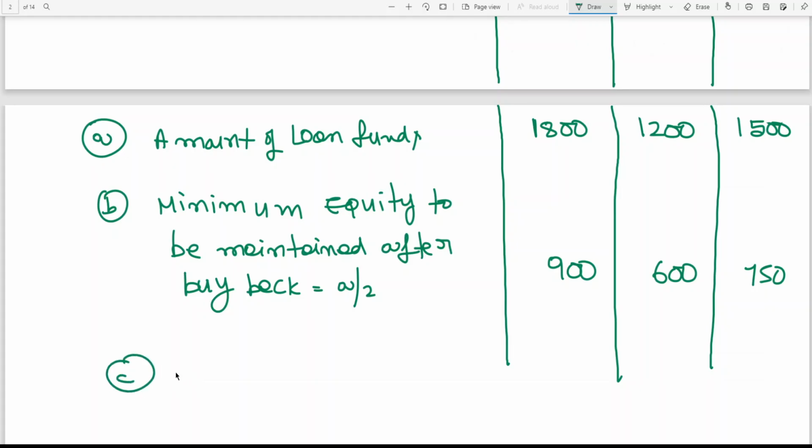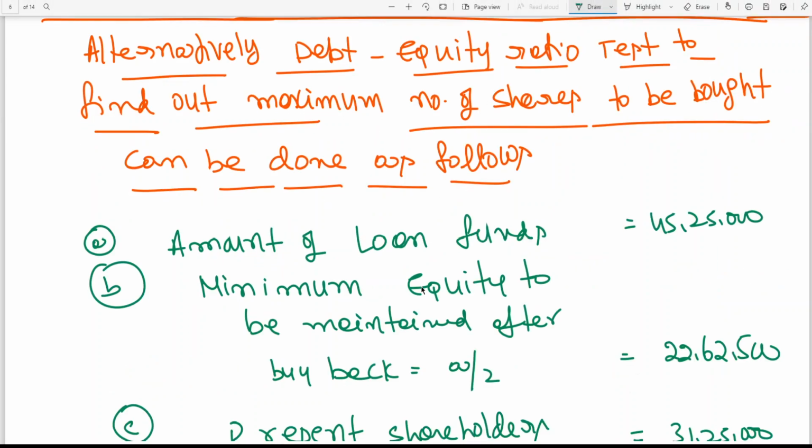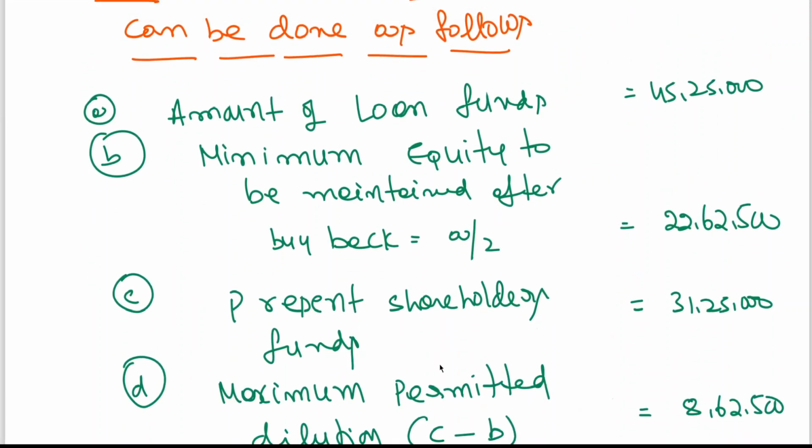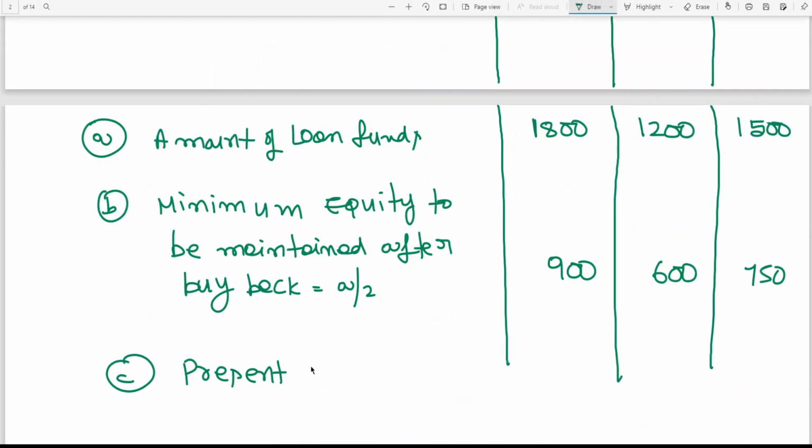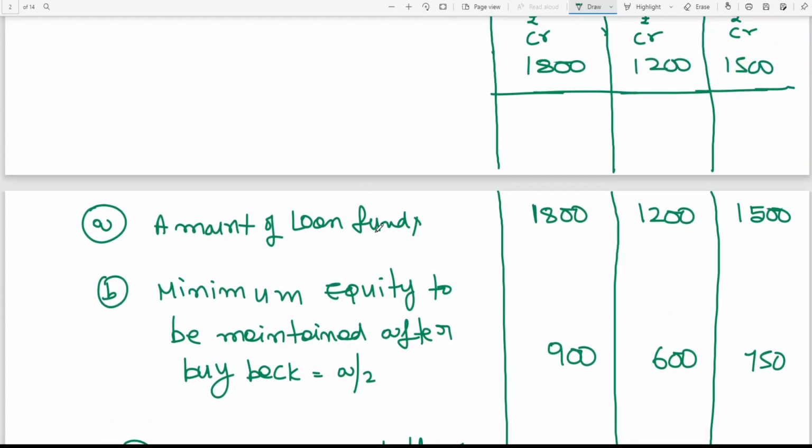Then C. This is what we did last class. Present shareholders funds, equity shares I mean to say. We got this already, we have worked it out here.